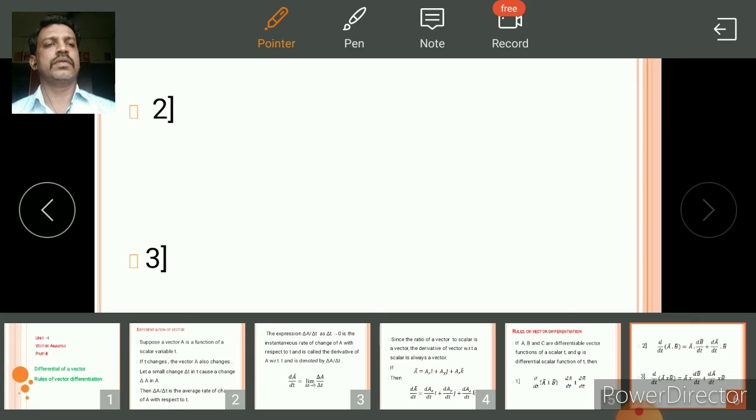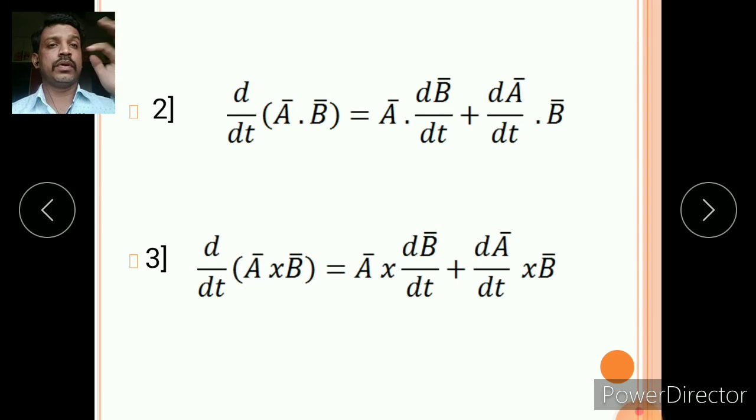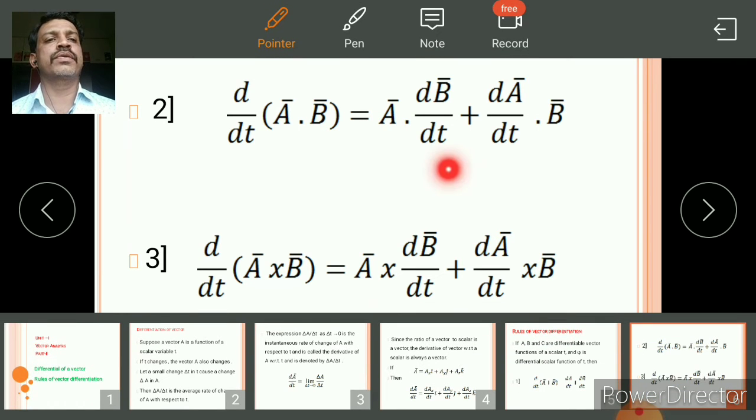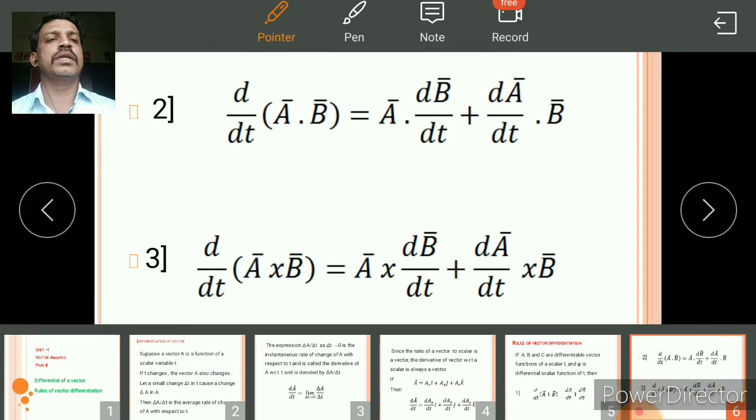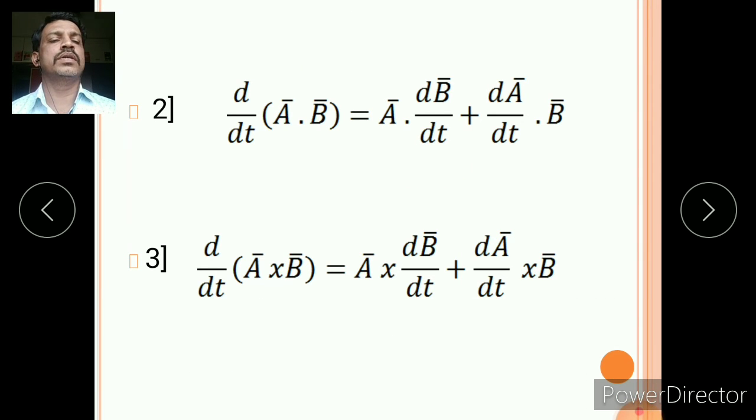Second, d by dt of A dot B, that is the dot product of A and B. So first function A into the derivative of second function, that is dB by dt, plus the derivative of first function into second function. So A dot dB by dt plus dA by dt dot B. In this way we can find d by dt of A dot B.